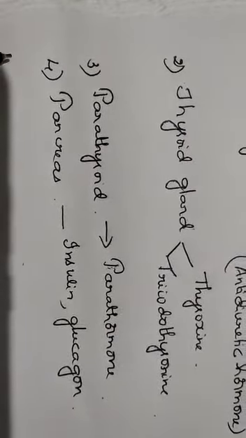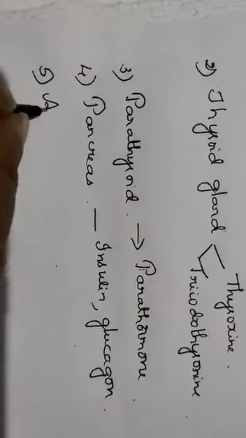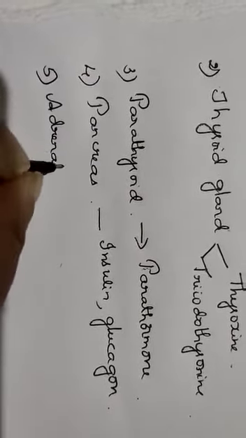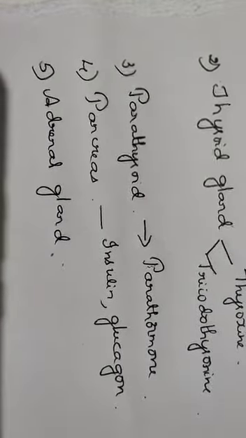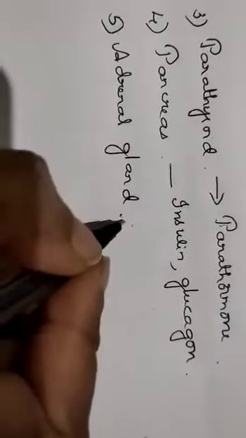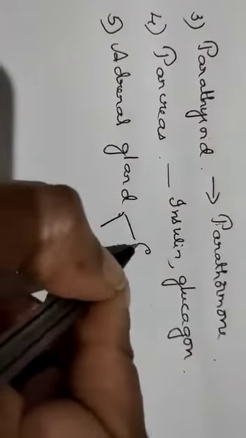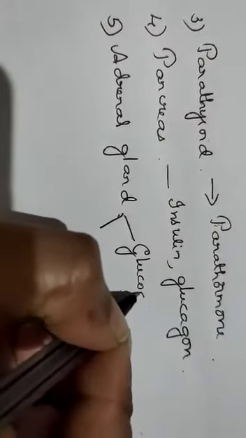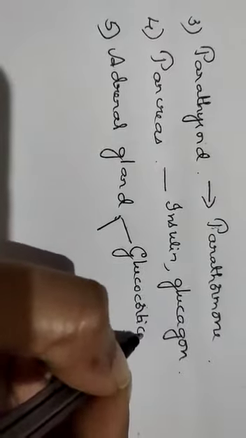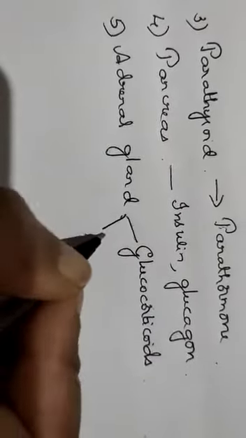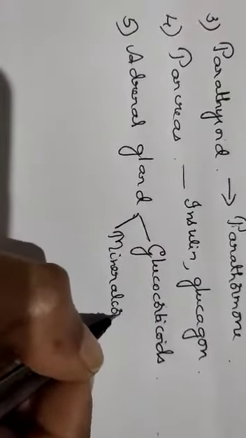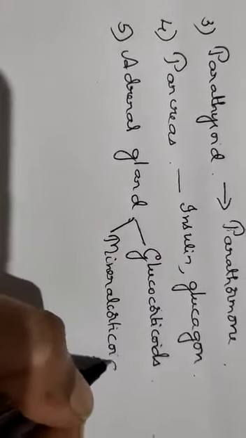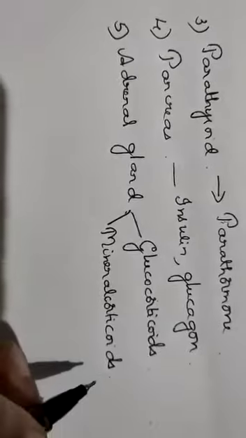Then the next gland is the adrenal gland. The adrenal gland produces two types of hormones: glucocorticoids and mineralocorticoids.